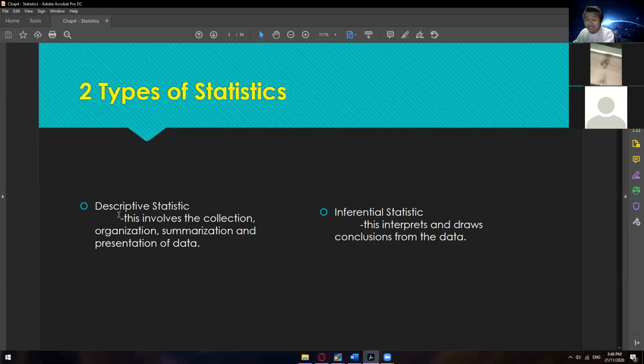So that is under descriptive statistics. Okay, so once you're done doing that, the next thing that you need to do is inferential statistics. So what is inferential statistics? This interprets and draws conclusions from the data. Okay, so again, very straightforward. After you collect your data, you analyze it, and then you interpret it. And then at the end, you come up with a conclusion.